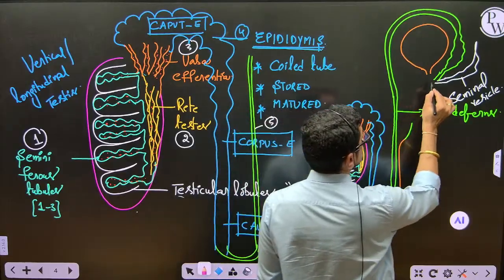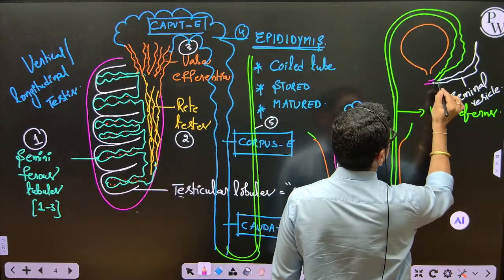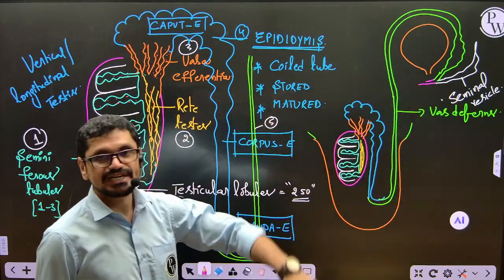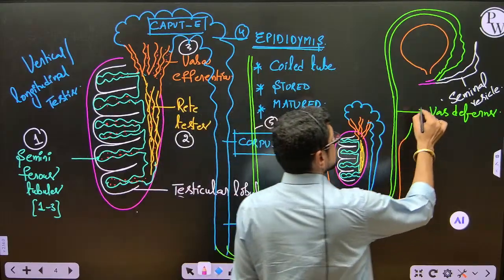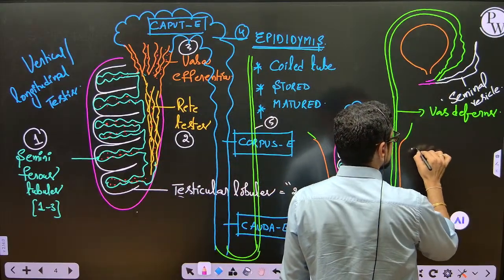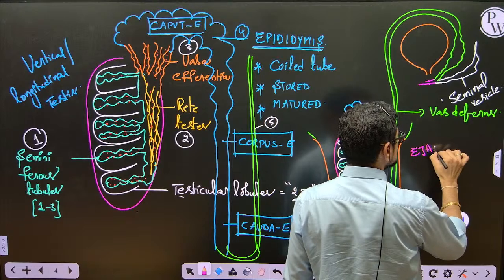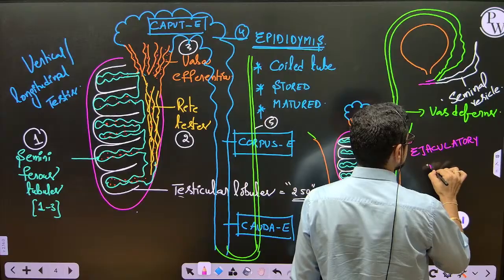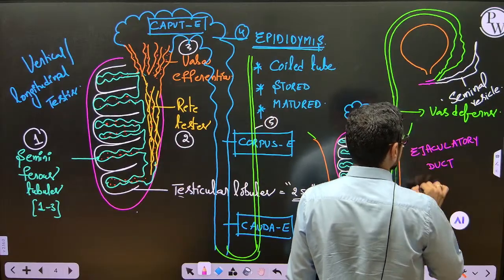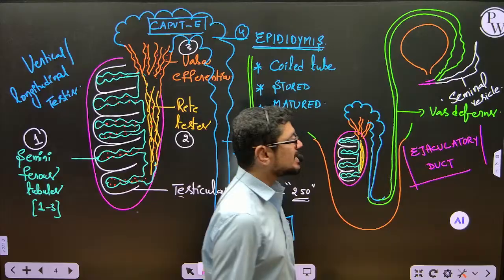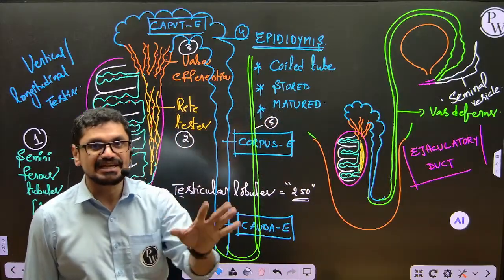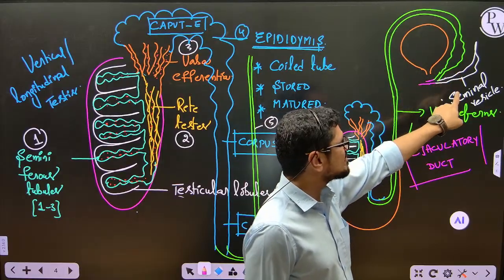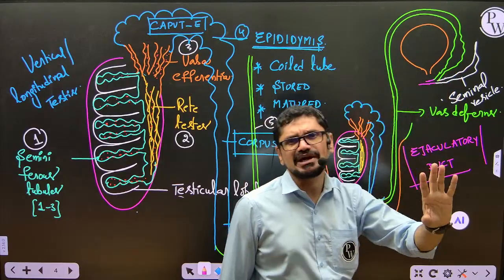I will show you the duct. So this is the duct. And what is this duct? This duct, the colored duct, what I have represented it. And that colored duct is called ejaculatory duct. Ejaculatory duct. So what is ejaculatory duct? Ejaculatory duct is the duct which is formed by the combination of vas deferens and seminal vesicle. Very simple, my dear friends.